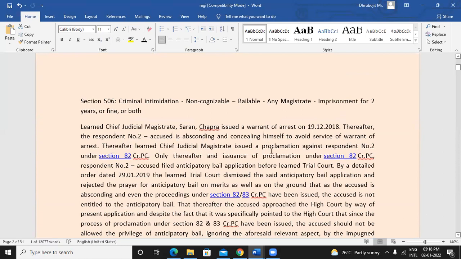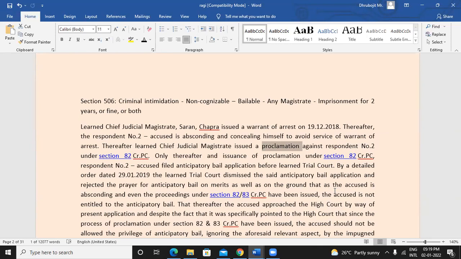Thereafter, the Chief Judicial Magistrate issued a proclamation against respondent number 2 under section 82 of CrPC. Proclamation basically means, you must have seen it somewhere, the court formally declares that so and so person has this FIR launched against him, so he should present himself before this court or this police station on so and so date at so and so time.